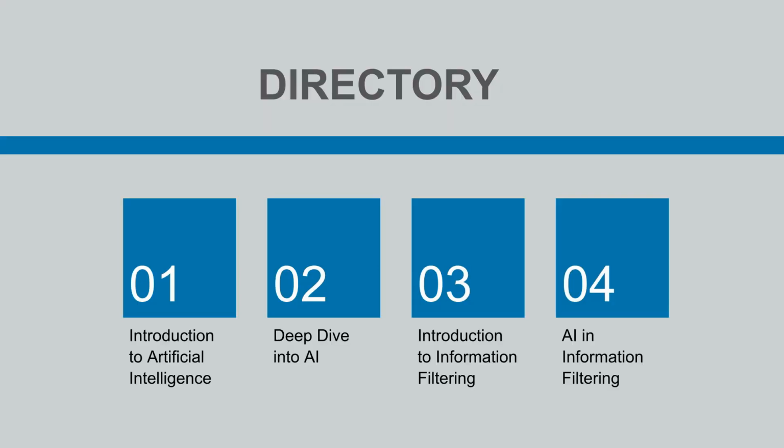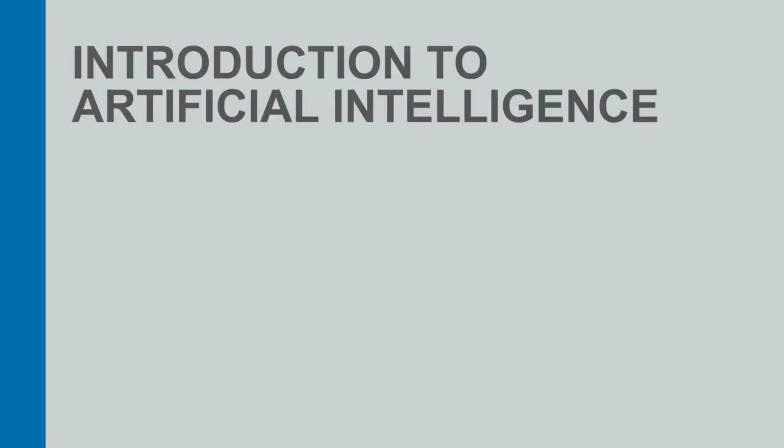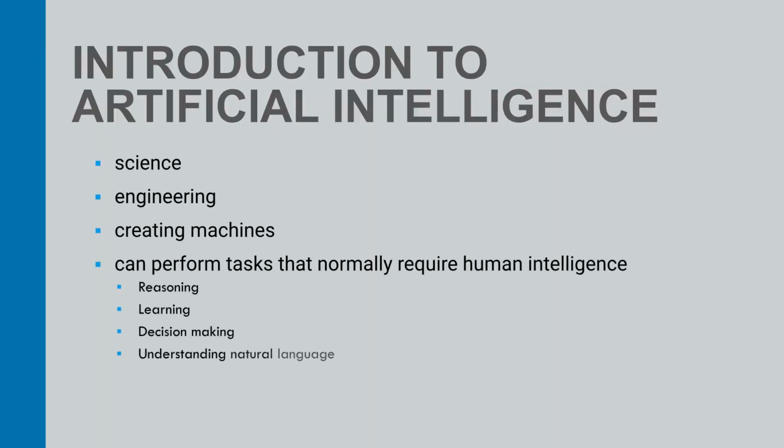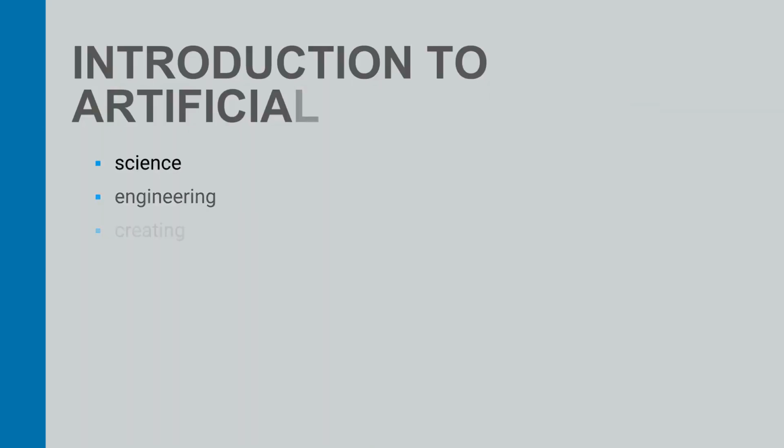Let's get started. So what is artificial intelligence, or AI? AI is the science and engineering of creating machines that can perform tasks that normally require human intelligence, such as reasoning, learning, decision-making, and understanding natural language. AI has been around for decades, but it has become more powerful and popular in recent years, thanks to advances in computing, data, and algorithms.